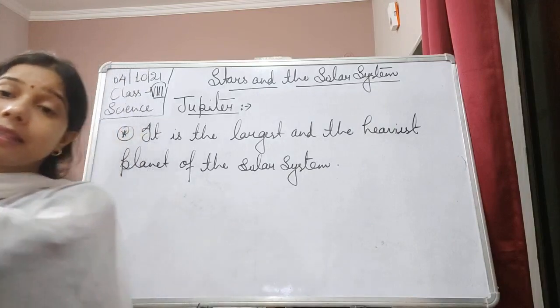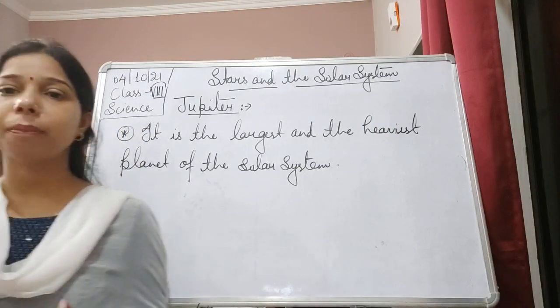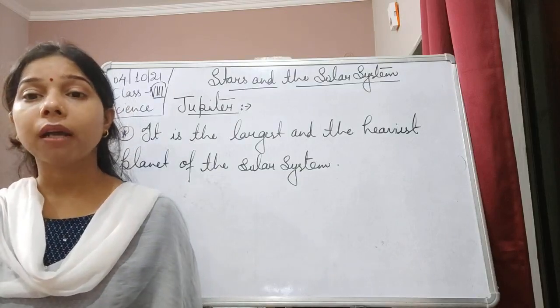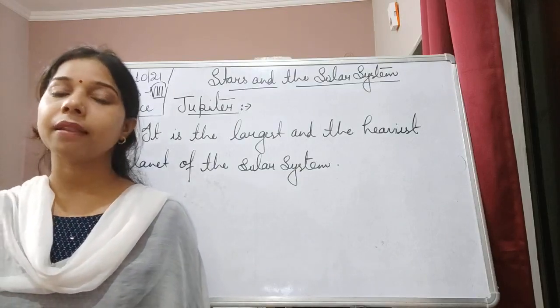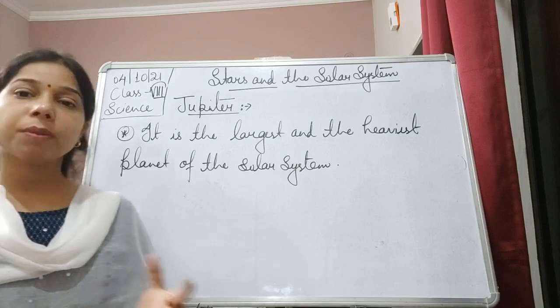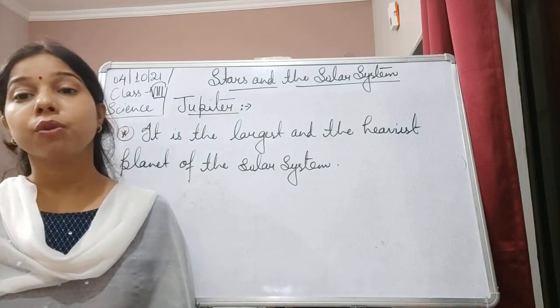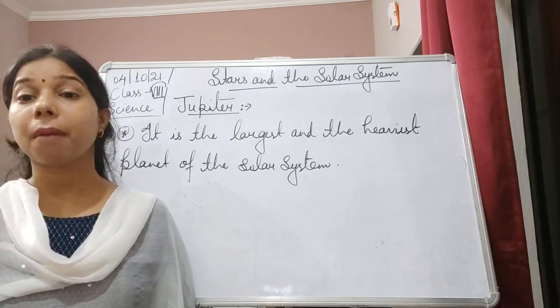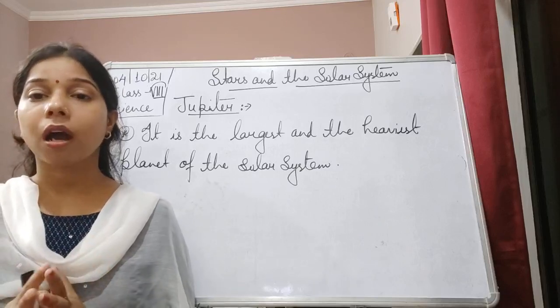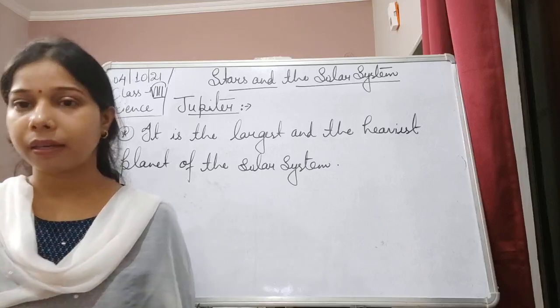Not only this, when you compare the size of Jupiter with our Earth, it is about 1000 times the size of our Earth. Even if you see the mass, Jupiter's mass is 318 times the mass of the Earth. So you can understand how big and how heavy this planet is.